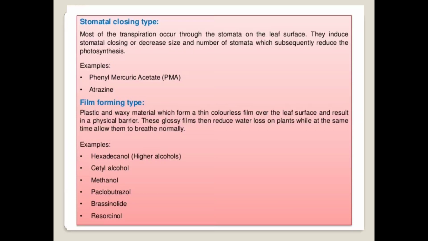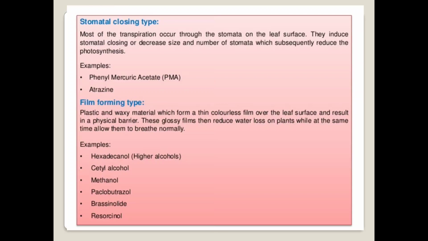Then these glossy films reduce the water loss from the plant, while at the same time they allow it to breathe normally. So the important function of this film forming type of anti-transpirant is that the glossy films formed after its application reduce the water loss through the plant, and at the same time they allow it to breathe normally. That means respiration takes place normally.